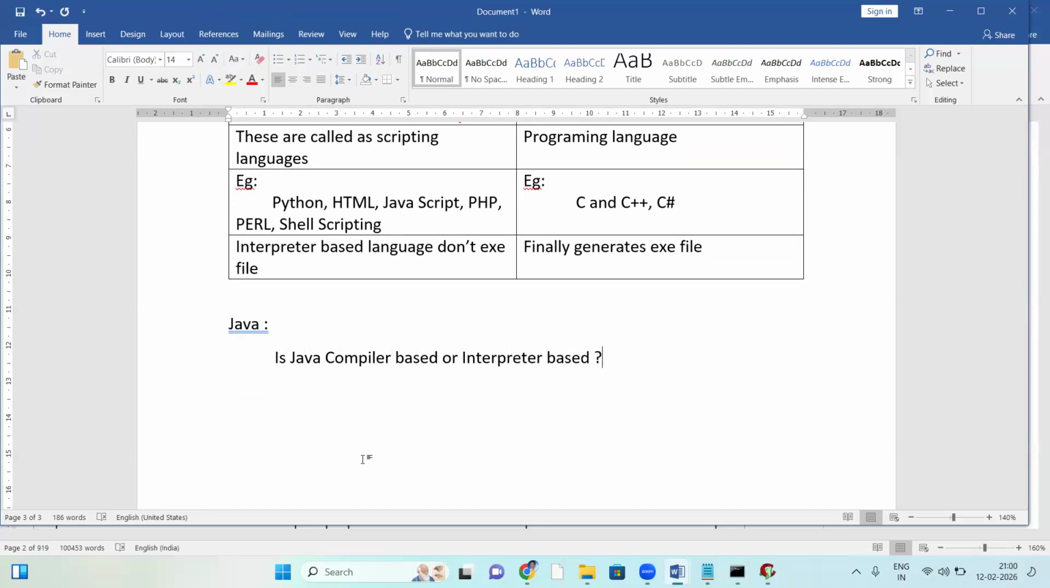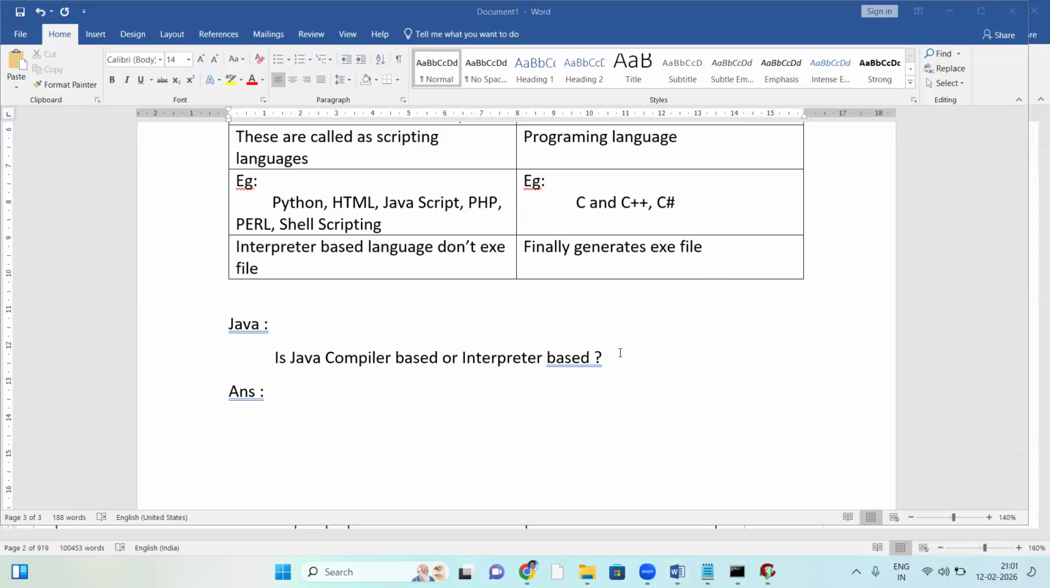Is Java compiler based or interpreter based? Anyone, can you answer this? Compiler based. Yes, Seenam Khana says compiler based. Any others? Vanilla says both. It is considered both.